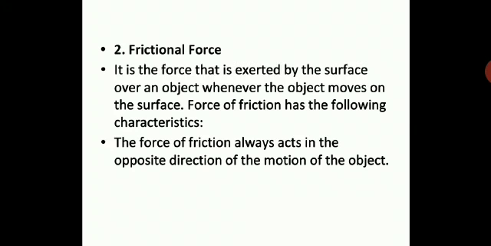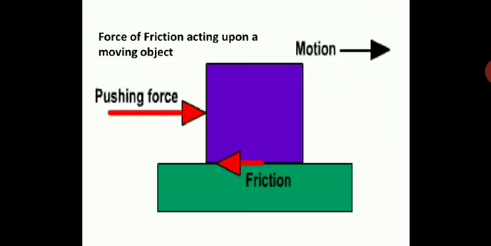The object is in motion. Suppose our object is moving in one direction, force of friction will go in the opposite direction. Here you will see force of friction acting on a moving object. So this is the force which is going to stop an object.